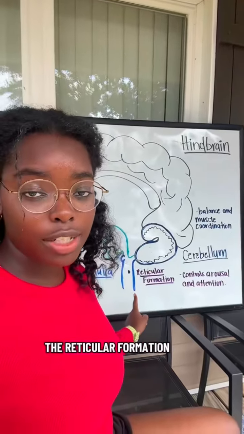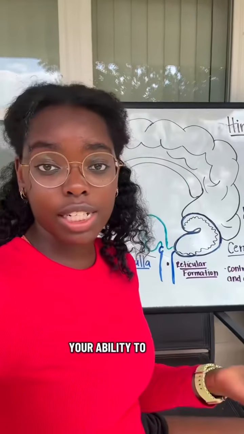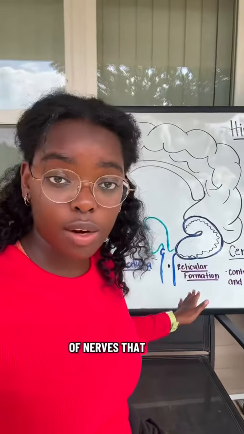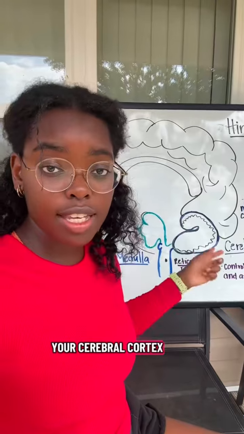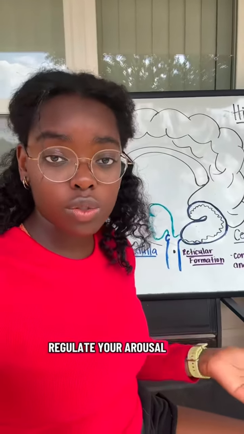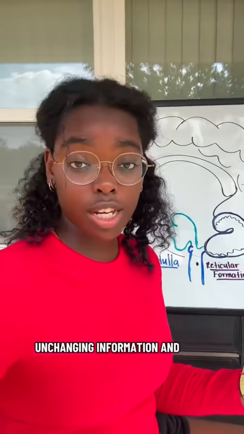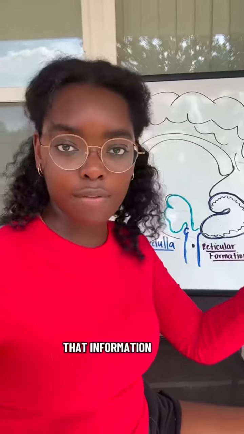Next, we have the reticular formation, which helps regulate your alertness, your attention, and your ability to filter out background information. It's a system of nerves that runs through your hindbrain, your midbrain, to your cerebral cortex, and it helps regulate your arousal and your attention. It allows people to ignore constant unchanging information and also alerts them to changes in that information.